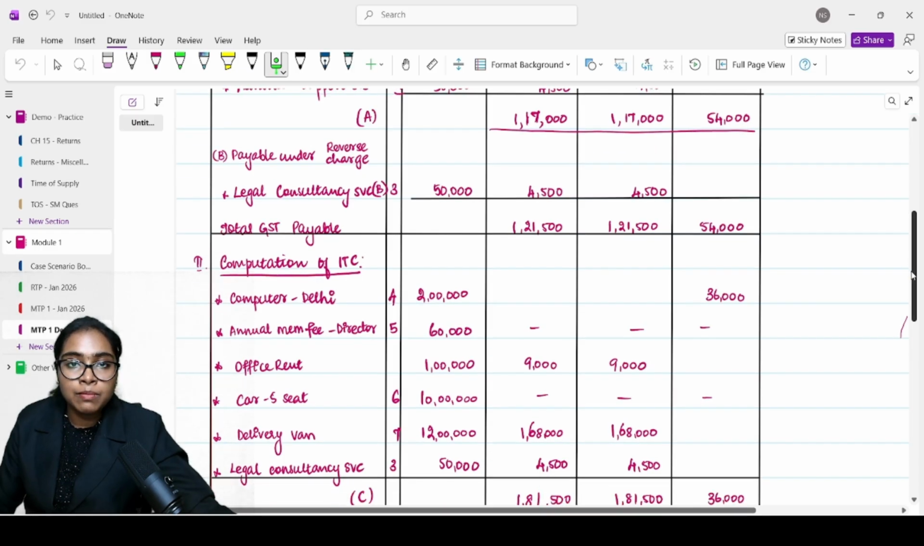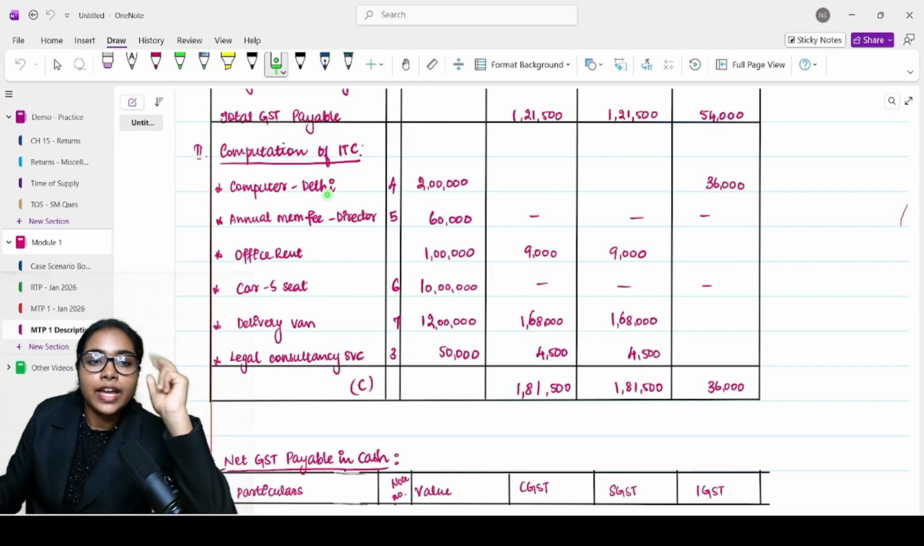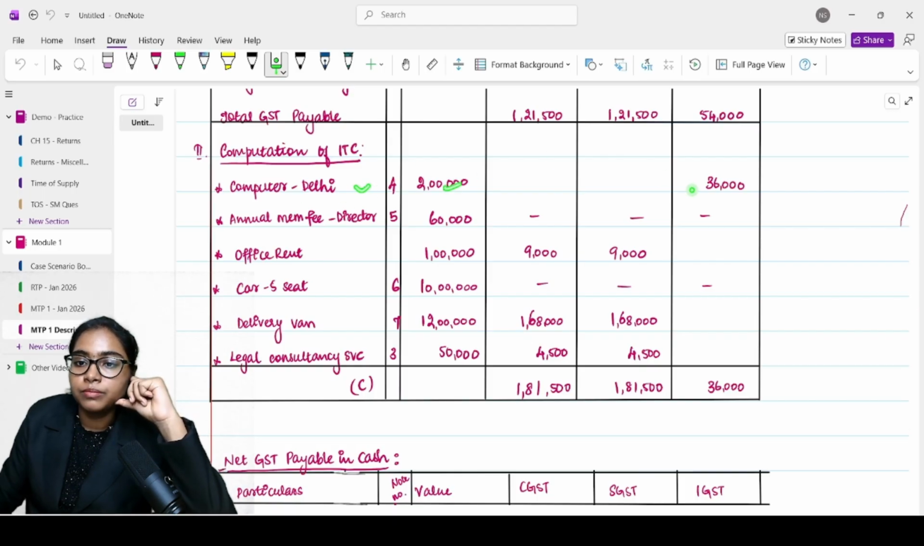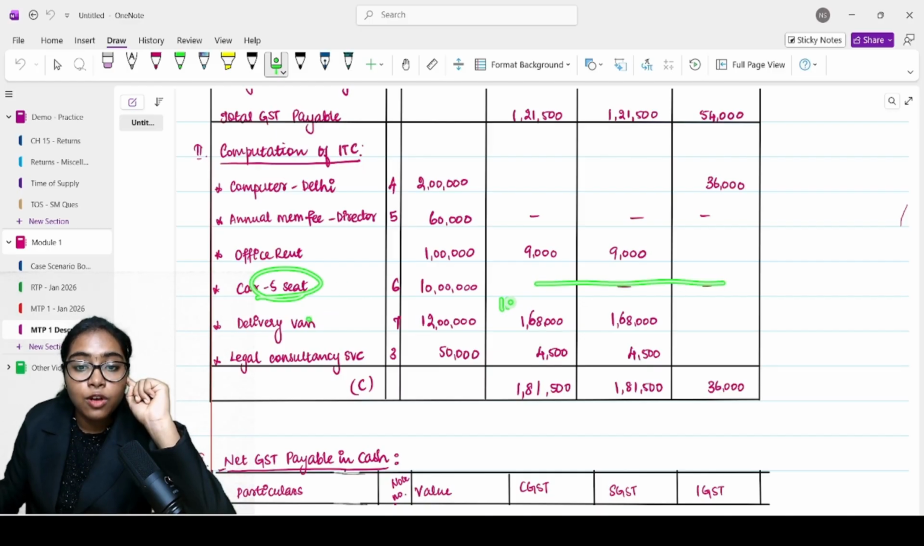Next. Second part, what is the second part? You need to compute the ITC. Computation of ITC: you purchased a computer from Delhi. So it was interstate, so IGST. Annual membership fee for director, it is blocked, so nothing. Office rent, we saw it is allowed. Yes, 9%, 9%. Car with 5 seats, blocked. Delivery van, it was 14% and 14%, 28%. Alright. So here it will be 1,68,000, 1,68,000 on this 12 lakh.